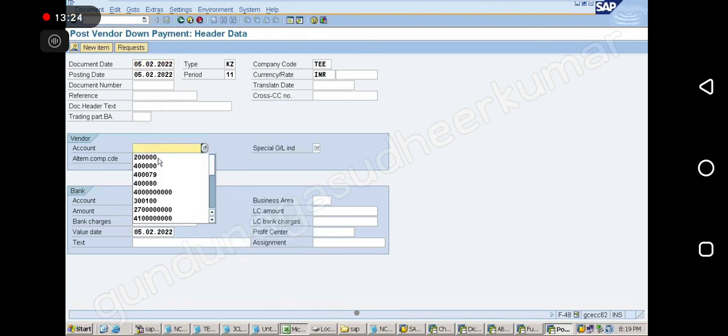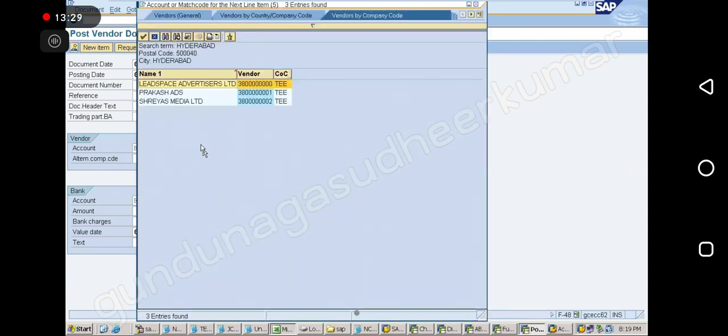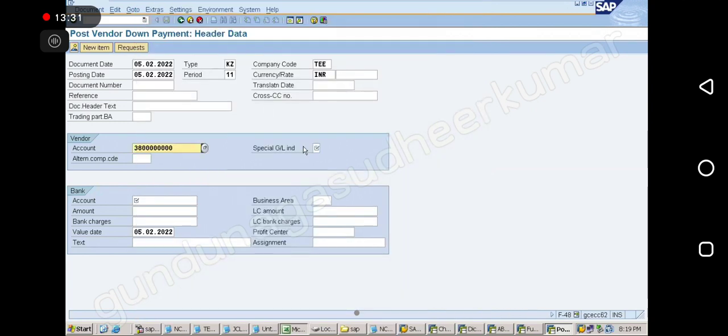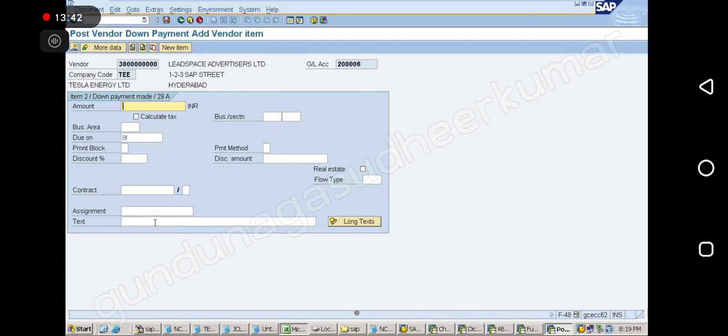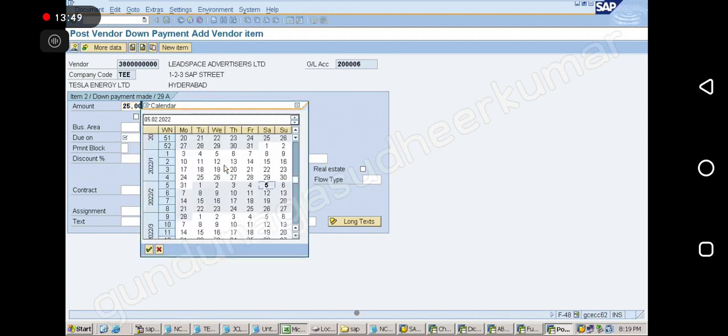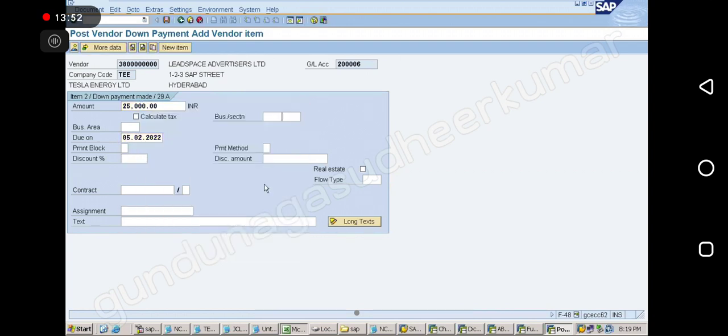So you want to pay to somebody, yeah? Yeah, I have small doubts. Okay, 38, sir. Our vendor is 38. Okay. Amount, sir. I give amount, sir. And due date. Press enter, sir, once. Sir, I pressed it already.